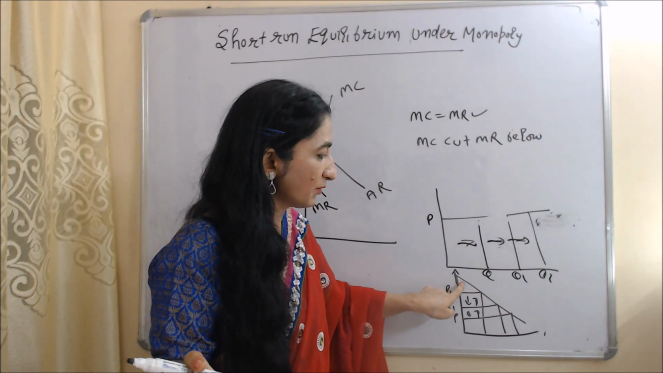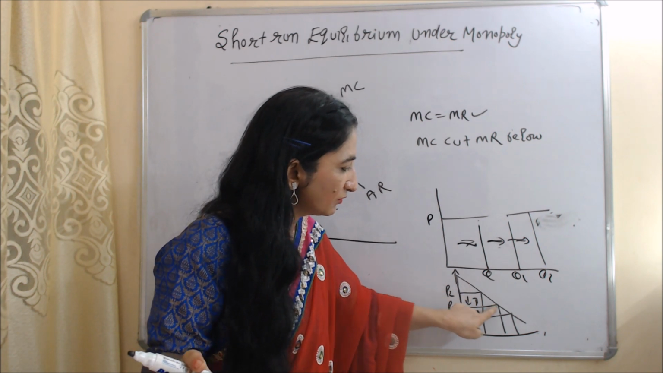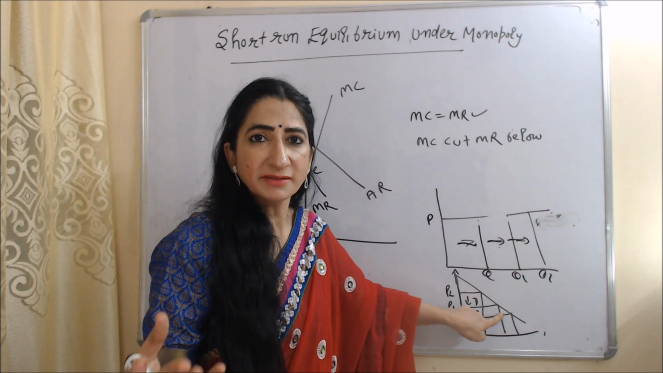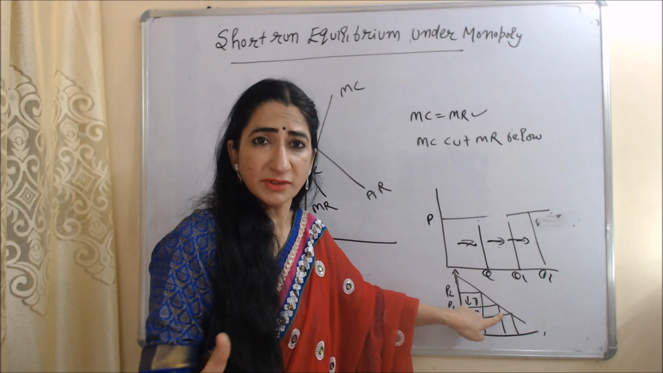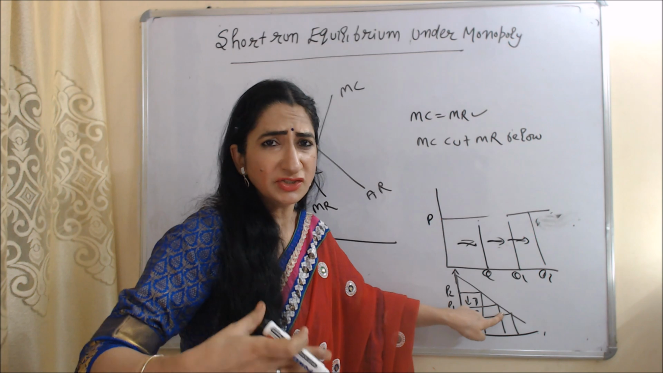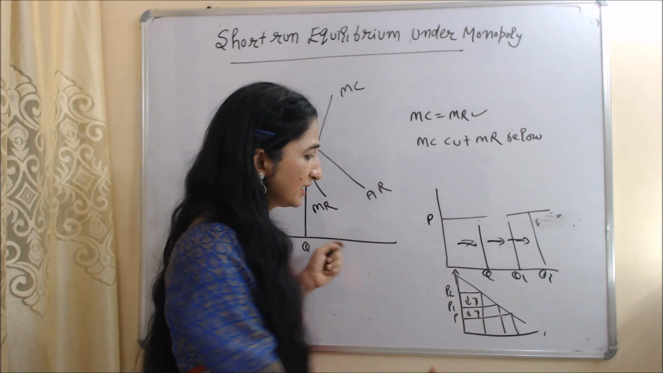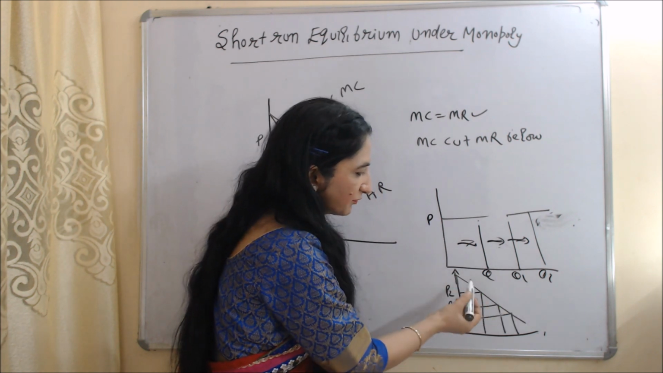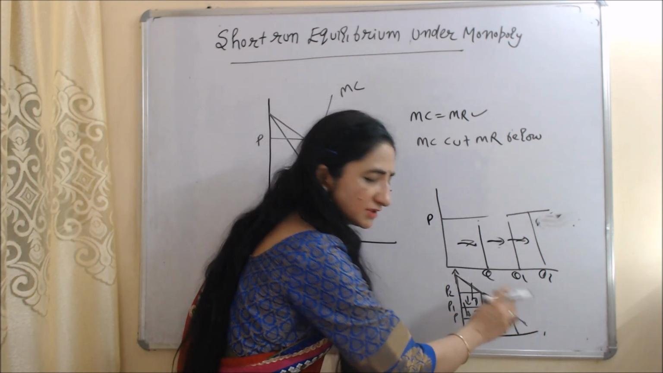But in case of monopoly, firms have downward marginal revenue and average revenue curves because firms are price makers. They can change price because a single seller dominates the whole market. They can change price according to their requirement. They can increase price or decrease price. That's why the shape of their marginal revenue and average revenue curves is downward.